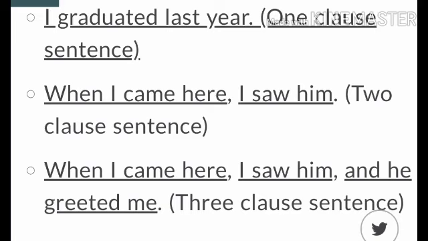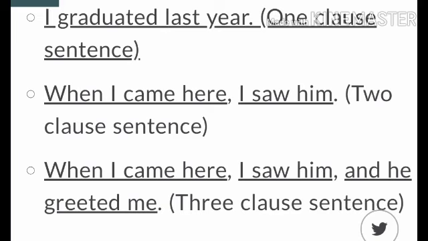Here we have a subject, a verb, and a predicate, and there is a comma, and again there is one more sentence, that is I saw him. So again there is a subject, a predicate and a verb. So these are two different sentences separated with a comma, which is a complete thought having two clauses.